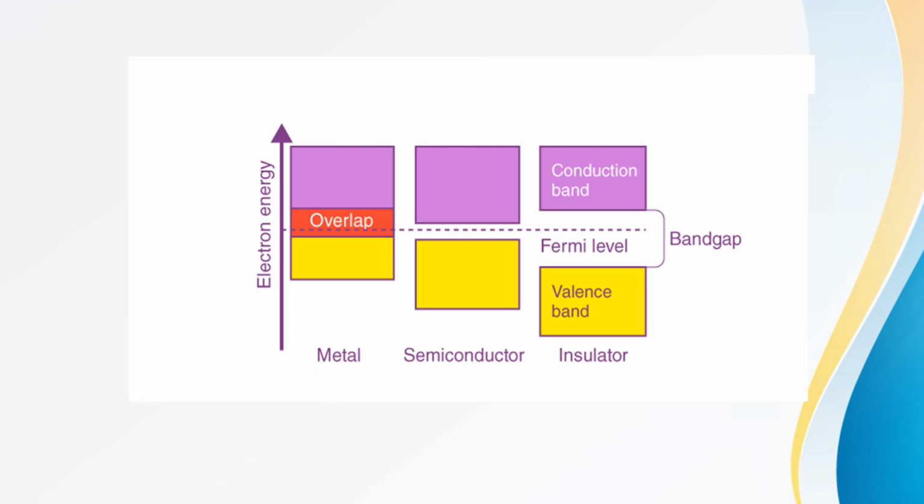Here we can see that in case of metals, the Fermi level almost overlaps, and in case of a pure semiconductor, it lies almost in between the valence band and the conduction band. In case of an insulator, the Fermi level is also almost in between the valence and conduction band.